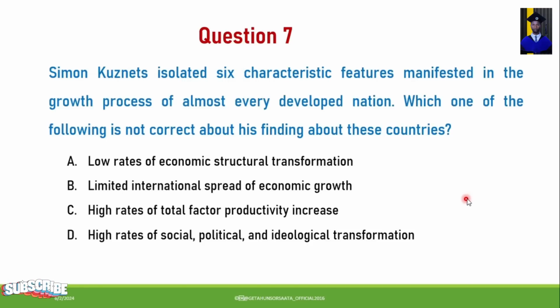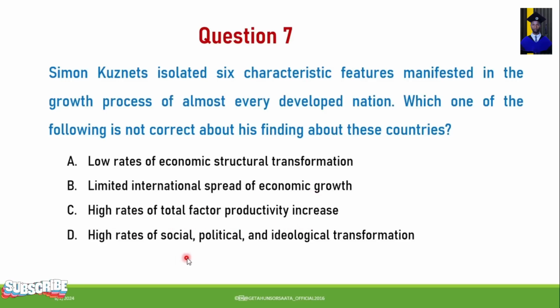Next, Simon Kuznets isolated 6 characteristic features manifested in the growth process of almost every developing nation. Which one of the following is not correct about his findings about those countries? A. Low rate of economic structural transformation. B. Limited international spread of economic growth. C. High rates of total factor productivity increase.